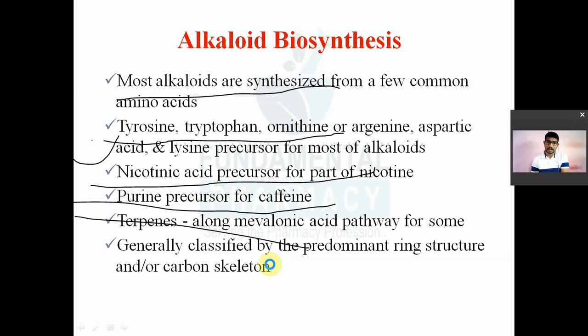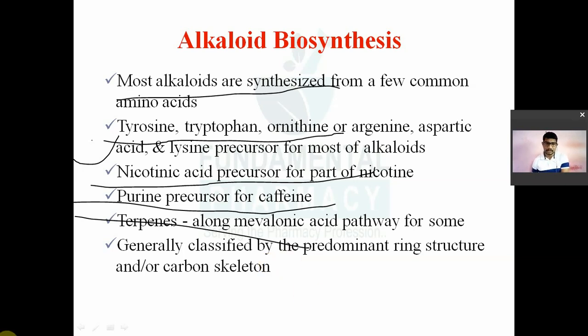Then terpenes, meaning terpenoids, are also secondary metabolites of plants, along with the mevalonic acid pathway. Some terpenes are also biosynthesized, and some alkaloids are also biosynthesized from terpenes. Some alkaloids contain terpenes, so they come from the mevalonic acid pathway.